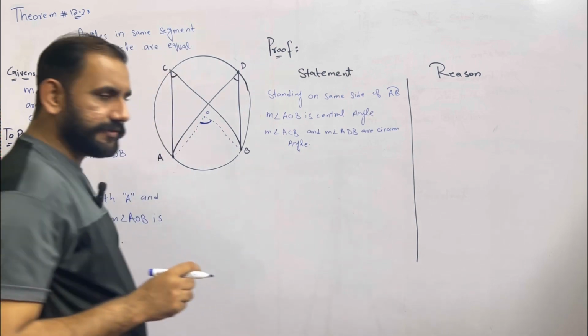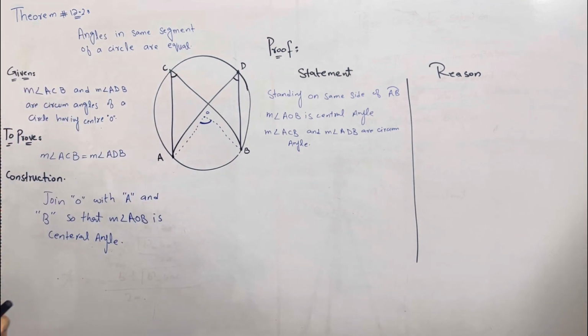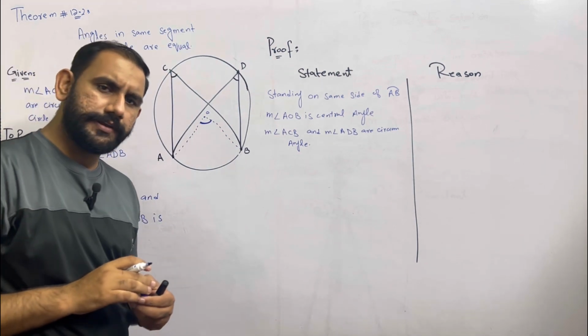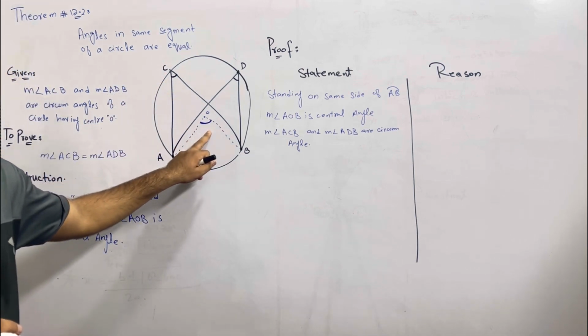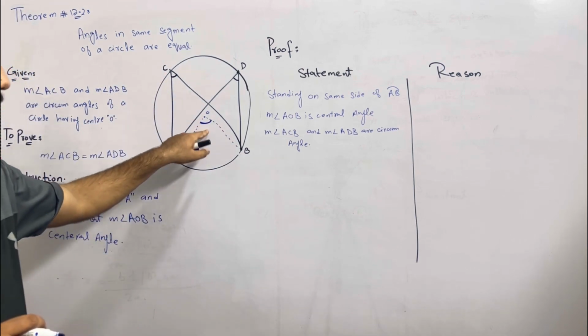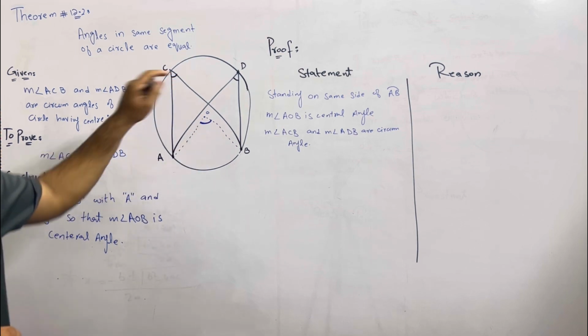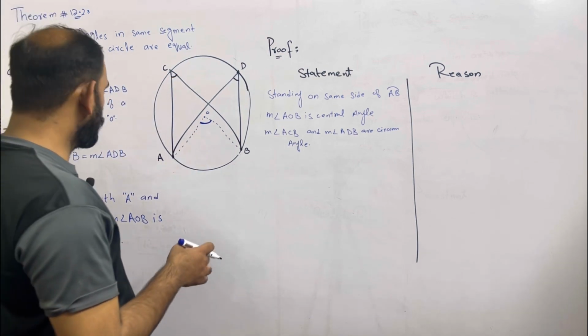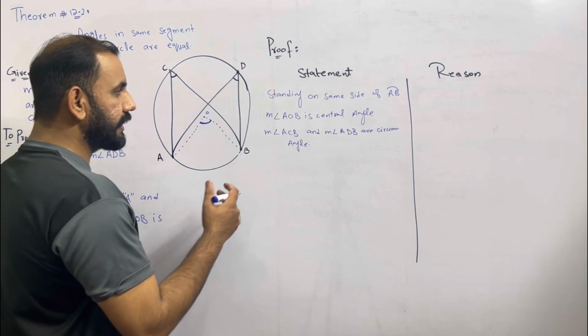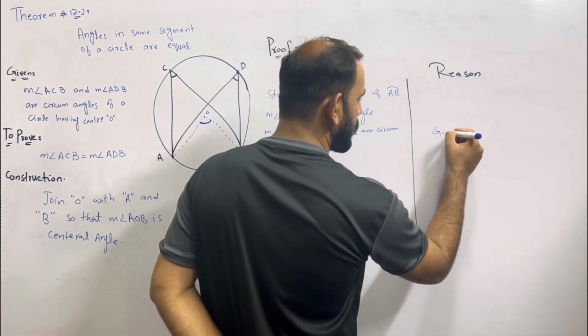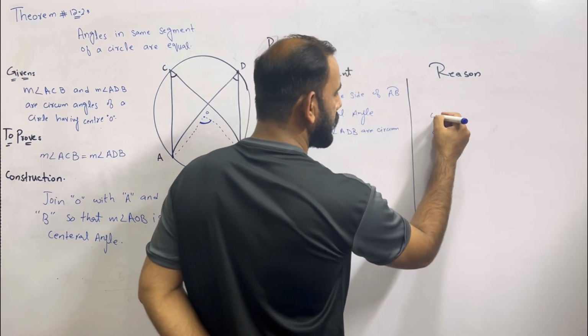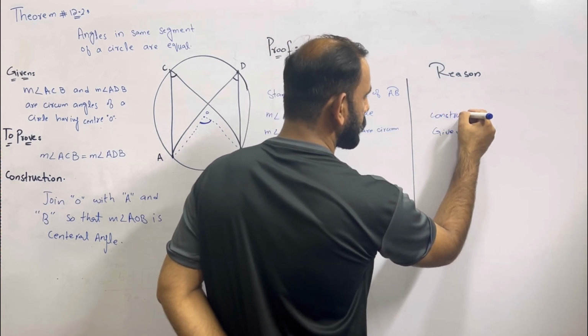So as we already discussed in our previous theorem, that is theorem number 12.1, that the circumangle is basically the half of the central angle, or you can say that the central angle is the double of the circumangle. So in this case we are given that in this reason we write it as given, and this we have proved in construction.